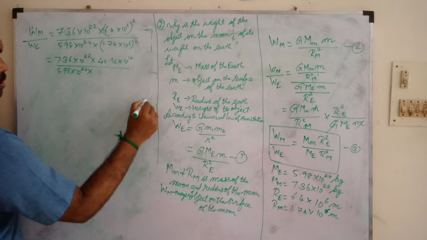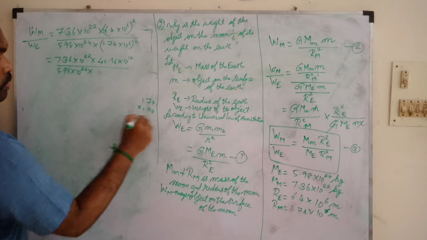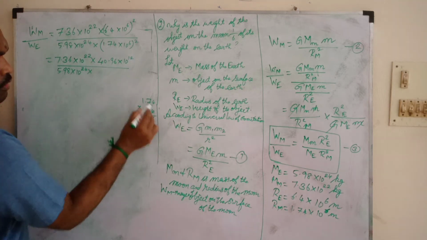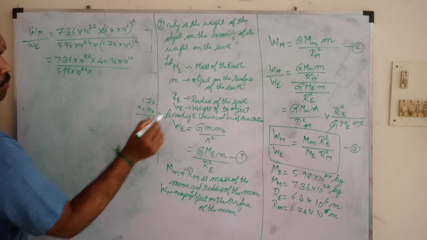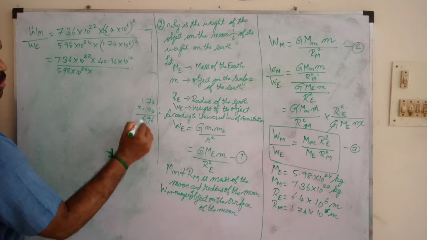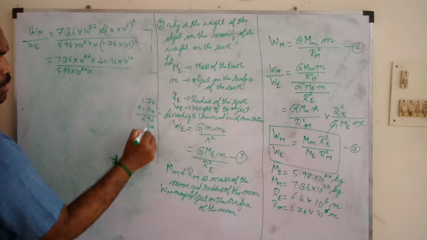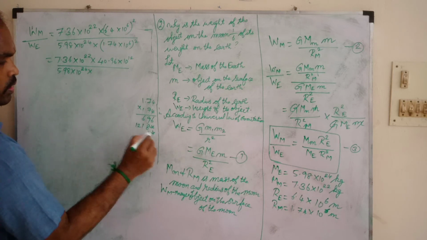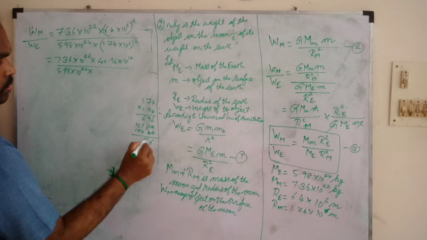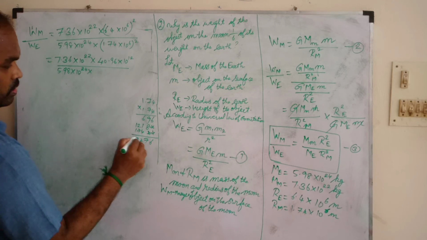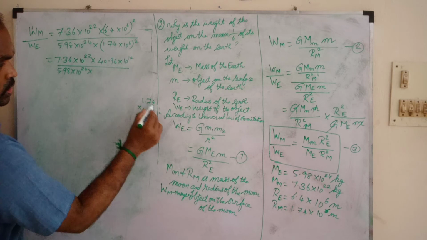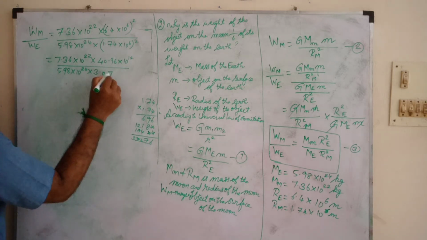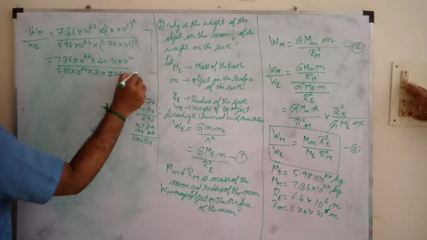1.74 into 1.74. How much? 4 4s are 16, balance 1. 7 4s are 28, 28 plus 1, 29, balance 2. 4 1s are 4, 4 plus 2, 6. So likewise I will multiply it. We get 3.0276 into 10 power 12.